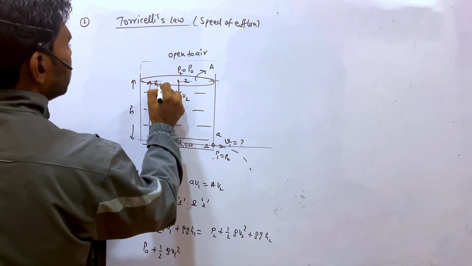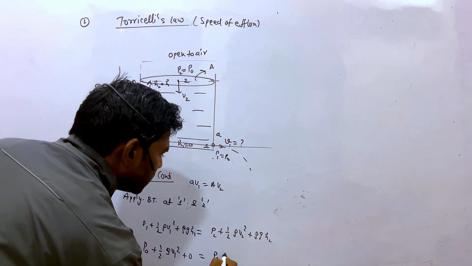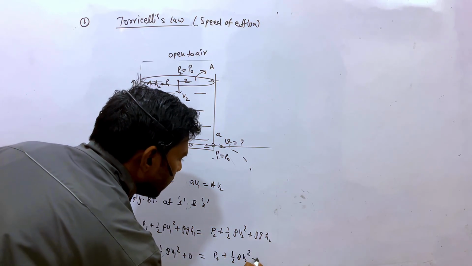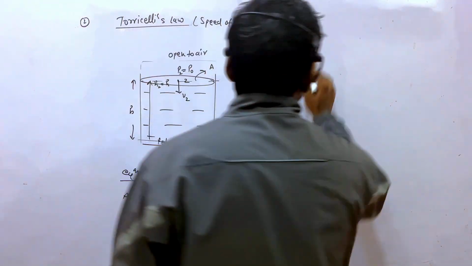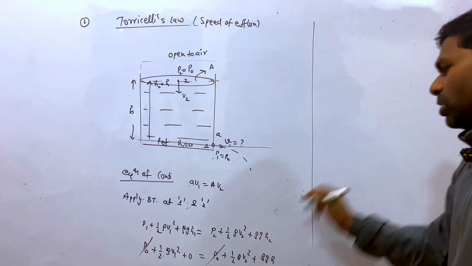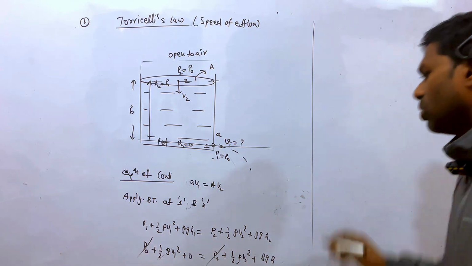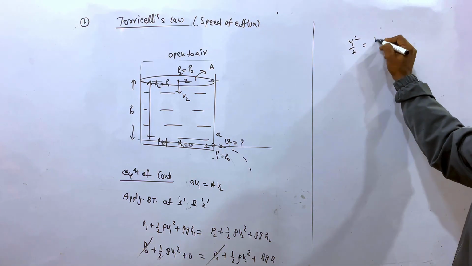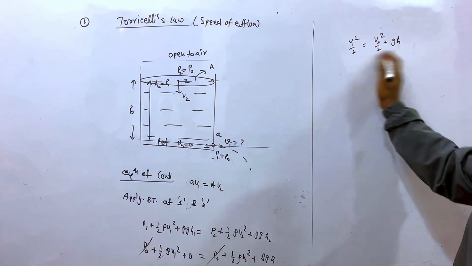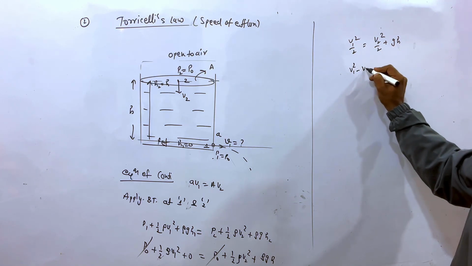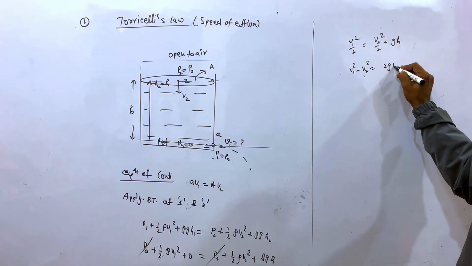H2 is equal to h plus 0. The pressure is P0, half rho V2 square, rho g h. And P0 cancels out, right? So the rho will also cancel out, so V1 square upon 2 equals gh. So if you simplify this, V1 square minus V2 square is equal to 2gh.